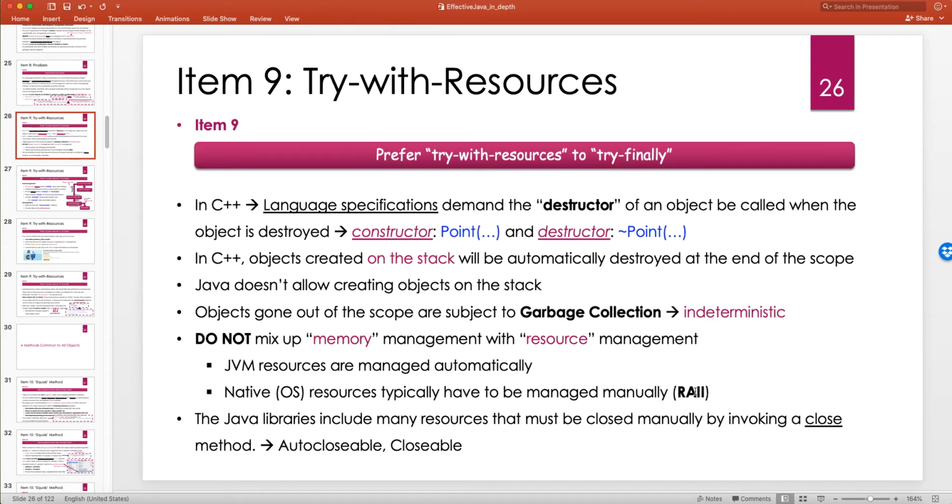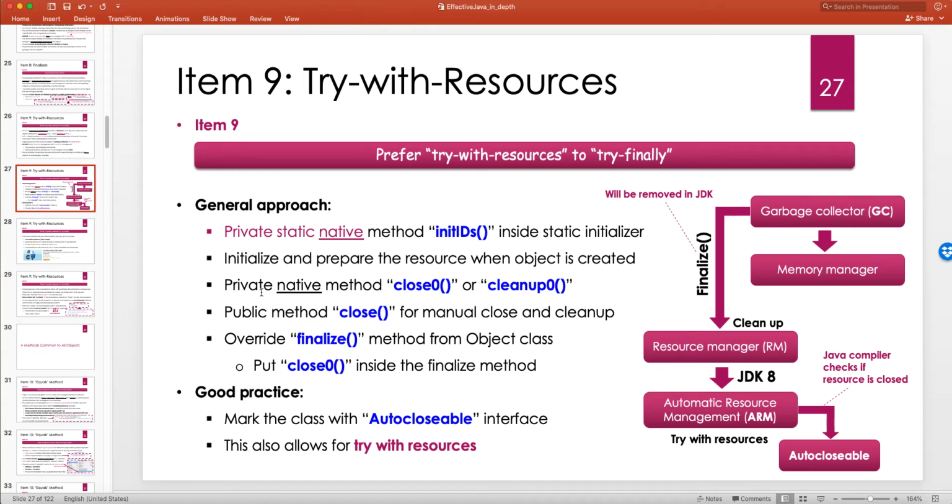Again, this is the idea of RAII, which is a well-known idea. And then usually in your Java class you have private native methods close0 and cleanup0, and these call the C++ code. So the cleanup happens on the native side, not on the Java side, right? Because usually you want to interface with some kernel calls which are written in C++. All the modern operating systems are written in C or C++. So you have to do native calls, and whatever C++ interface you're using to acquire the resource, usually they also provide a function or something for cleanup.